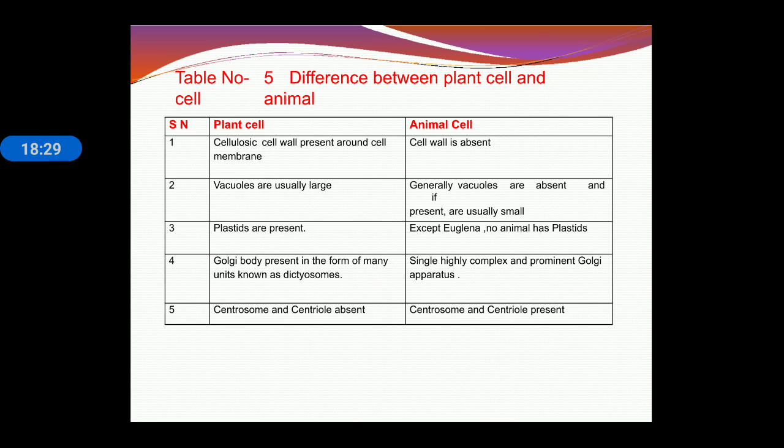Now, the difference between plant cell and animal cell: plant cell wall is composed of cellulose, and in animal cell the cell wall is absent. Vacuoles are generally large in size in plant cell, and in animal cell vacuoles are absent, and if they are present, they are very, very small. Plastids are present in plant cell, plastids are absent in animal cell. Golgi body is present in the form of many units known as dictyosome. In animal cell, highly complex developed Golgi bodies form. Centrosome and centriole are absent in plant cell, and centrosome and centriole are present in animal cell.